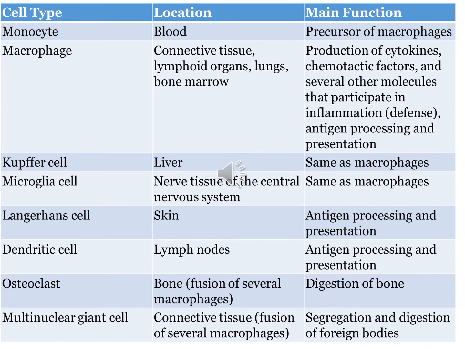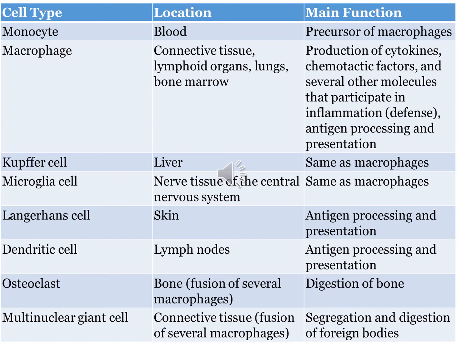The monocytes are present in the blood and they are the precursors for the macrophages. Macrophages are present in the connective tissue and they have different functions. They are part of your defense system. They secrete some factors, chemotactic factors, and they are also a part of your antigen presenting system. Kupffer cells are the macrophages present in the liver.